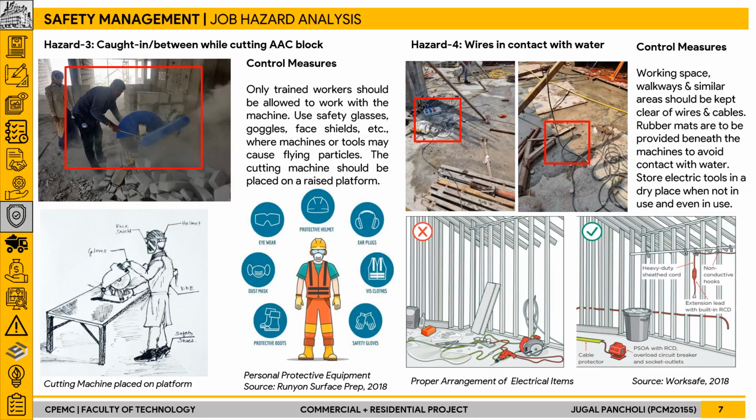For the electrical shock category, one instance was observed in which the wires were seen in contact with water. So to avoid such a possible hazard, the control measures which can be adopted are that the working space should be kept clear of the wires and cables, and the use of rubber mats can also be adopted.